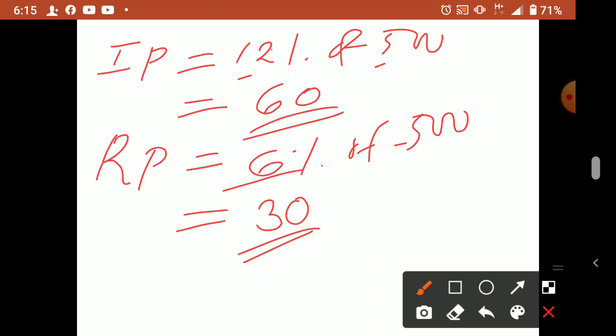So 60 issue time premium means the issue price will be, adding this premium, 560. So how do we calculate?